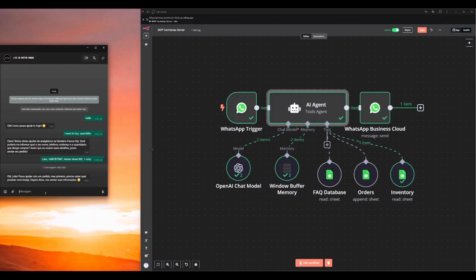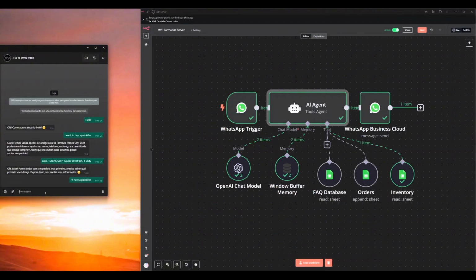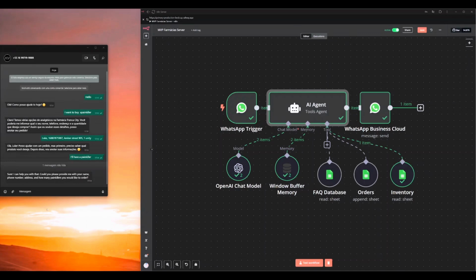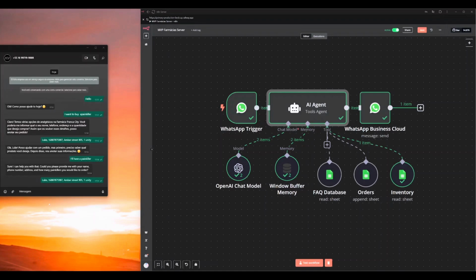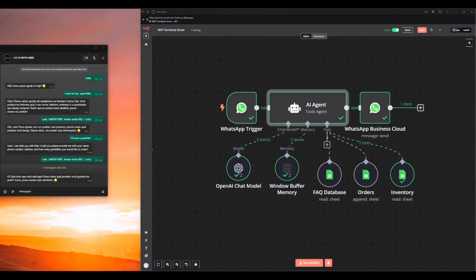So I will have a painkiller. It is actually understanding me talking in English, and it's very nice. Name, phone number. Yeah, it is asking for the information again. Let's see if it works right now. Let's try talking to it in Portuguese.